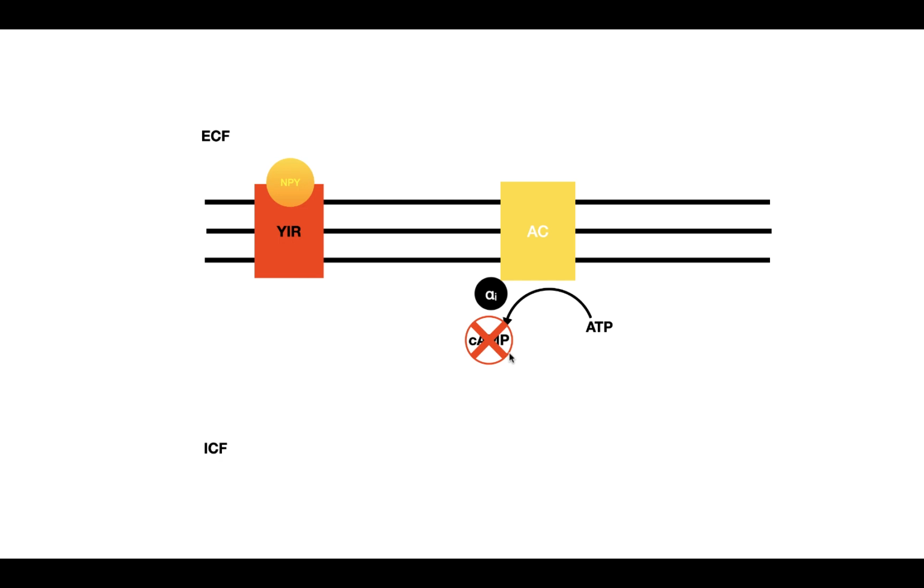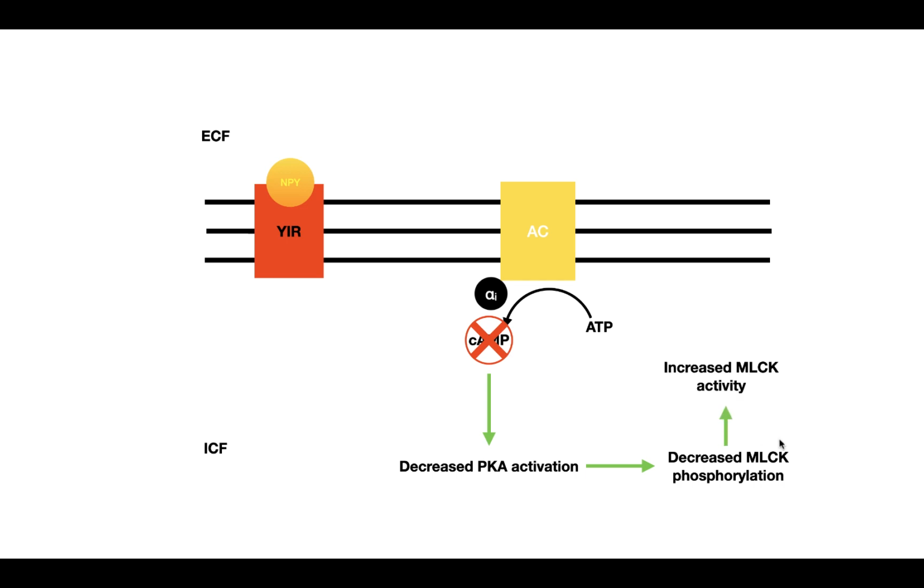So when we decrease cyclic AMP, this leads to a decrease in the activation of PKA, which leads to a decrease in the level of myosin light chain kinase phosphorylation, which increases its activity, which therefore leads to vascular smooth muscle cell contraction. So now let's look at the last couple of signaling molecules.